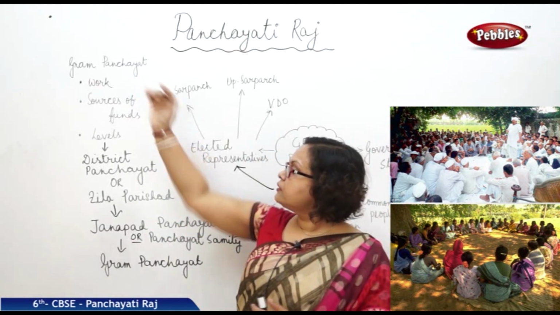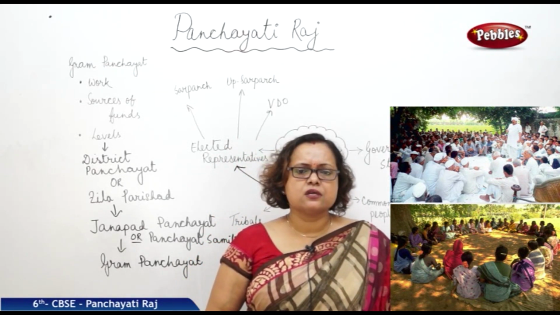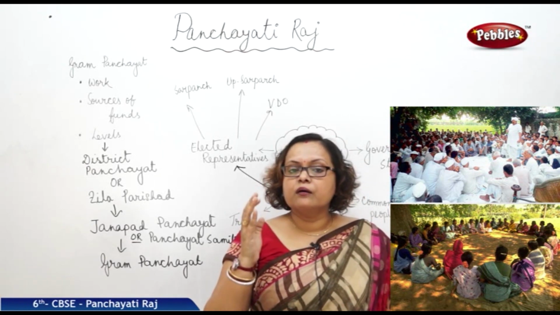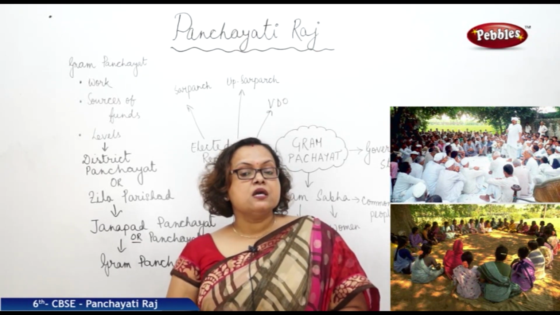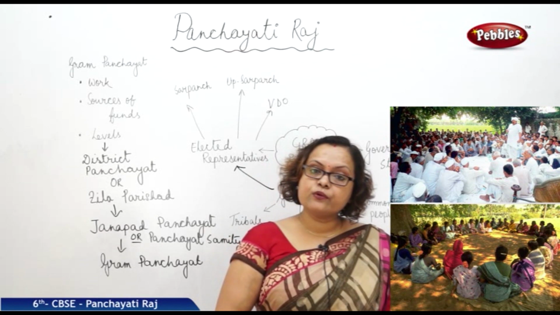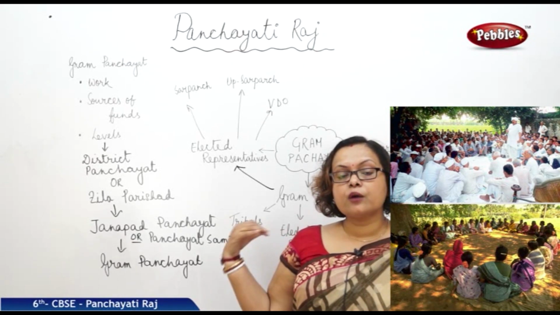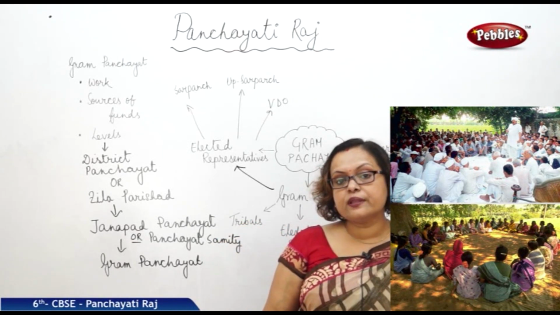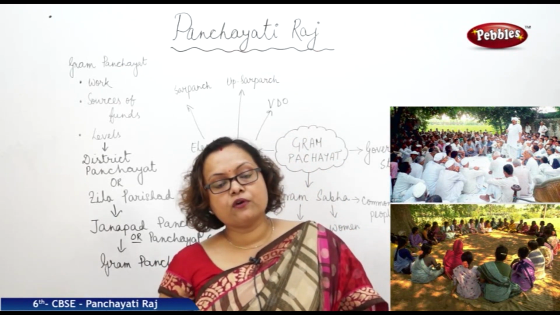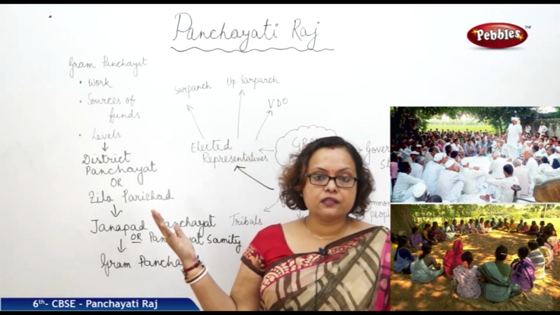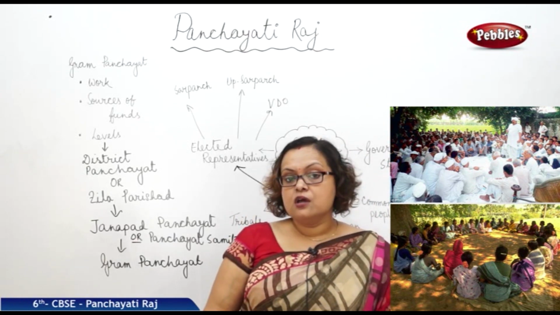What work is the Gram Panchayat doing? In a word, we can say that everything that is needed for a village, they provide. They work for the improvement of the roads and the transport system. In the agricultural sector, if they find any problem, they work on that. They work on supplying water facilities to the common people, drinking water as well as the water needed for irrigation or agricultural purposes. They provide street lighting in the villages. They help the common people to work better, to get a better future, to learn more.